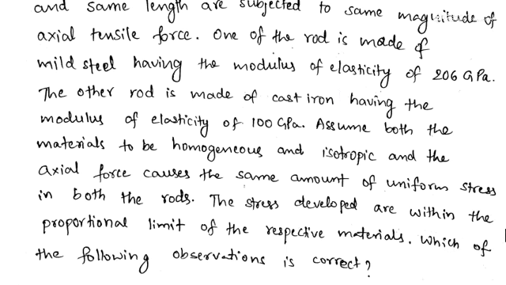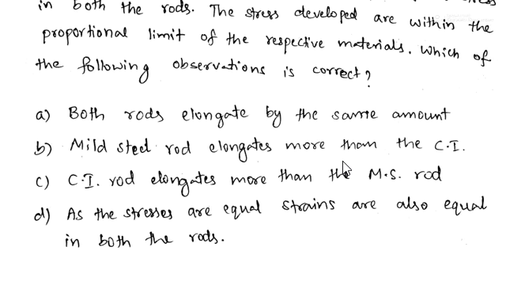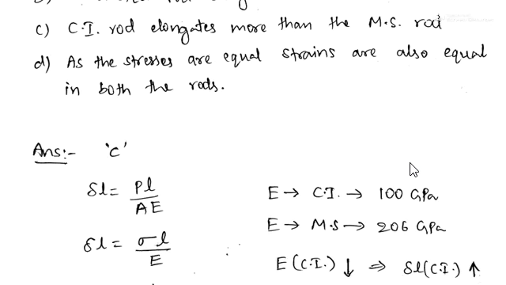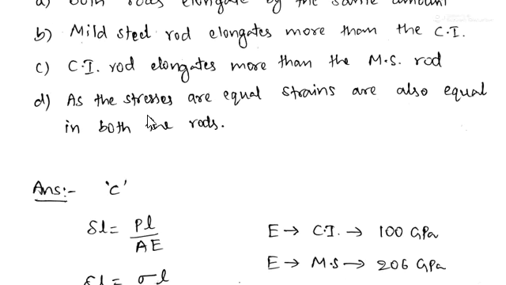So here he is asking which observation is right. The options: A, both the rods elongate by the same amount. Option B, mild steel rod elongates more than the cast iron rod. Option C, cast iron rod elongates more than the mild steel rod. And option D, as the stresses are equal, strains are also equal in both rods. Option C is the right option, that is, cast iron rod elongates more than the mild steel rod.